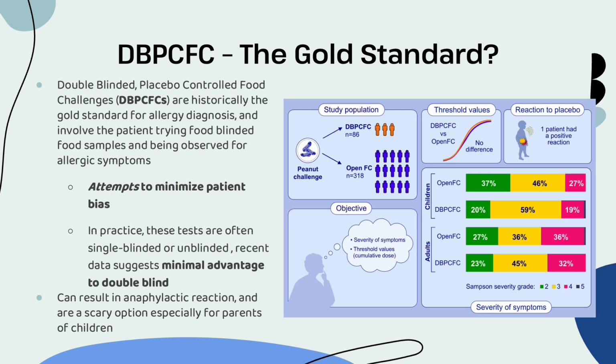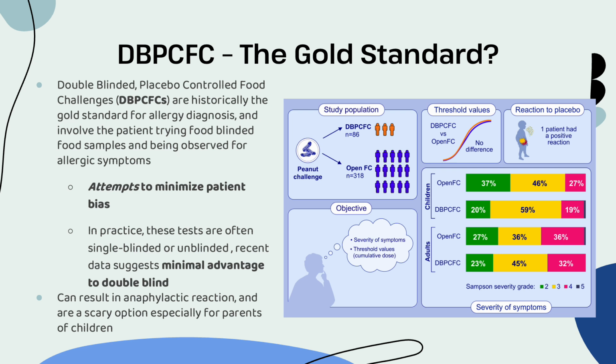The reason for this is that it attempts to minimize patient bias. Now, this is a murky topic because it presupposes that the patient might have an unconscious reason to lie or be convinced otherwise about the test. So that's the first thing that is receiving a little pushback nowadays, because a lot of times in clinic, not only are these impractical, but we just don't really see the need for this level of control.